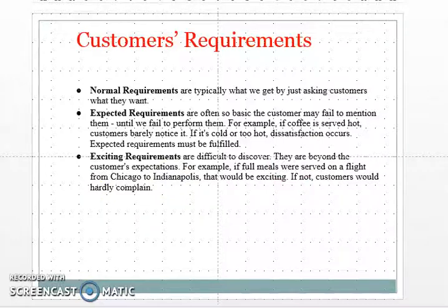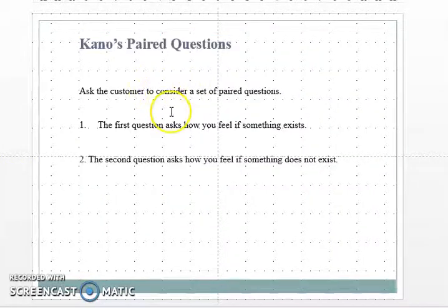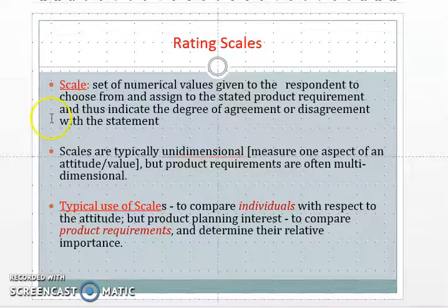You can ask questions to identify customer needs. The first question: how would they feel if something exists? The second question: how would you feel if something does not exist? By asking these questions, you can identify customer needs, and you can even prepare a customer survey.